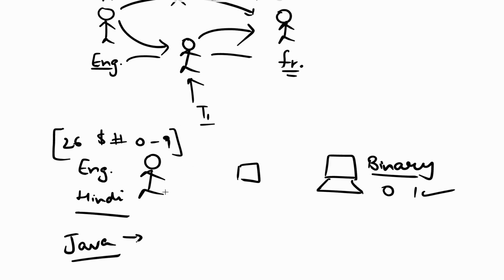So we pass whatever code we write to the compiler. The job of the compiler is to convert this human readable code to binary code, or machine understandable code.